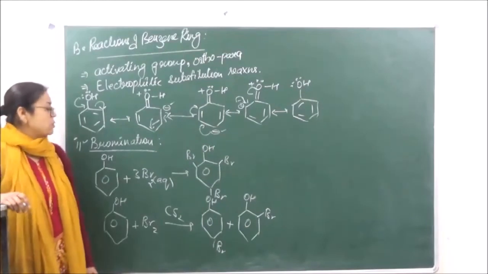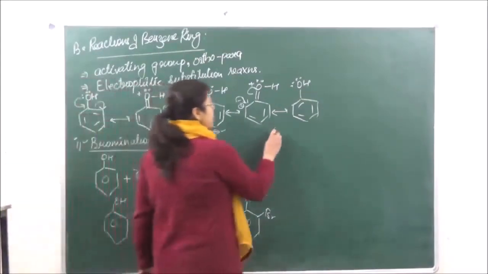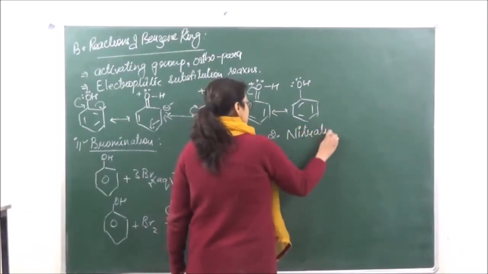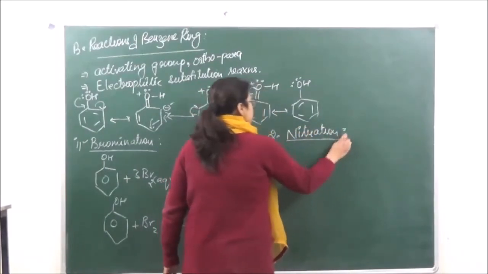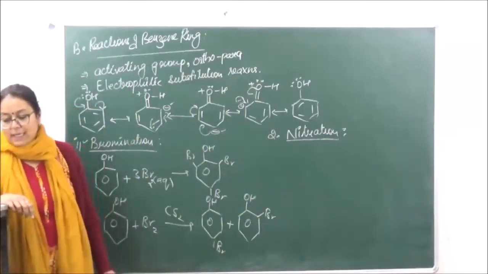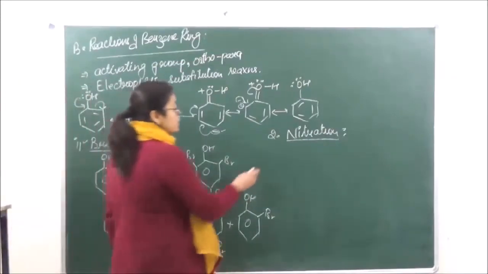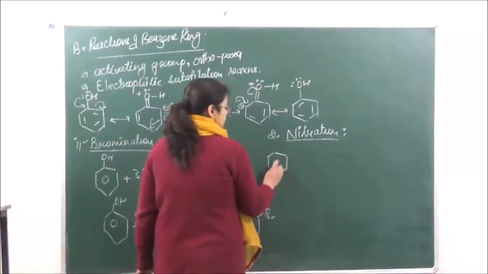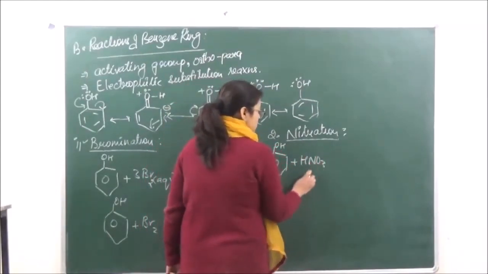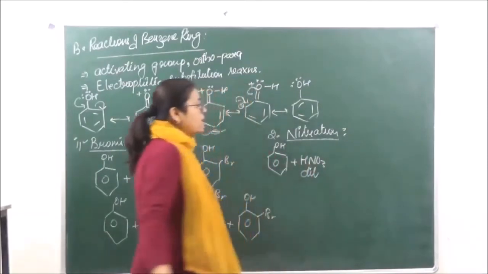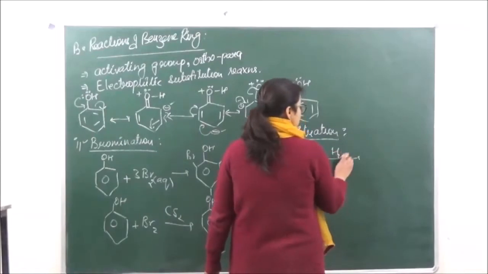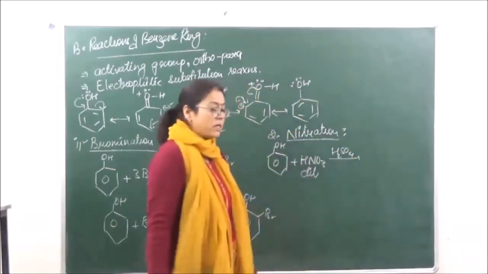The second reaction which we are going to do over here is the nitration reaction. Nitration means introduction of a nitro group. Over here also we will see that if we are taking dilute HNO3, the reaction takes place in presence of concentrated H2SO4.